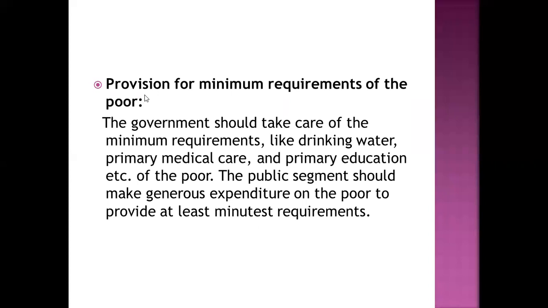The next point is provision for minimum requirements of the poor. The government should take care of the minimum requirements of the poor, like drinking water, primary medical care, and primary education. Means it is a duty of the government. They have to provide these things to each and every citizen of the nation, like drinking water, medical facility, education.